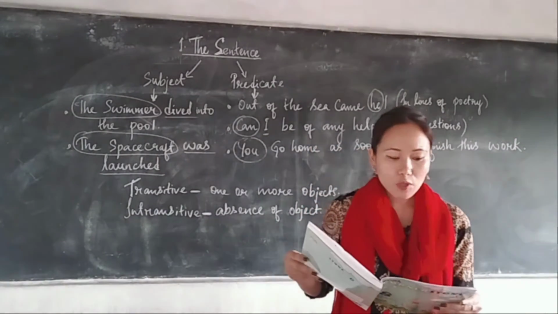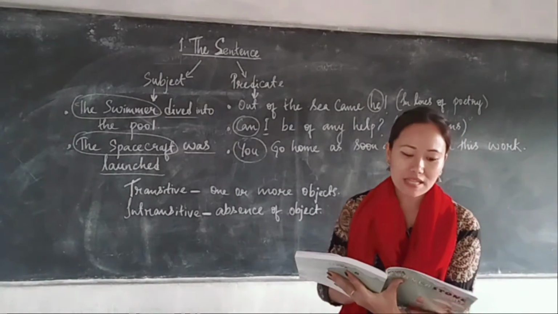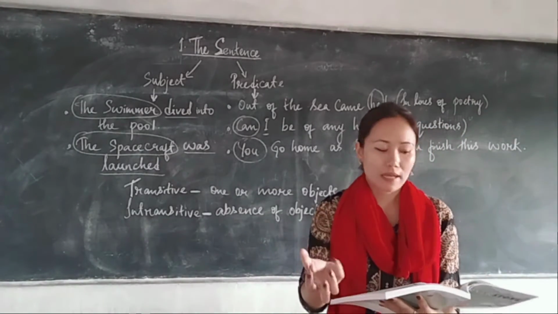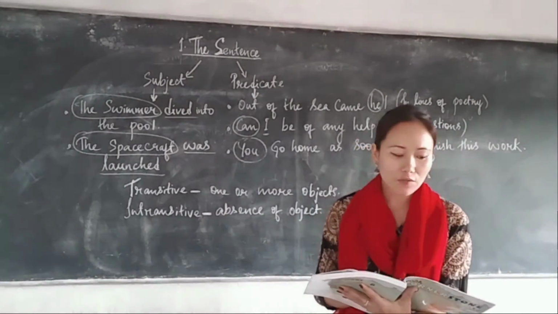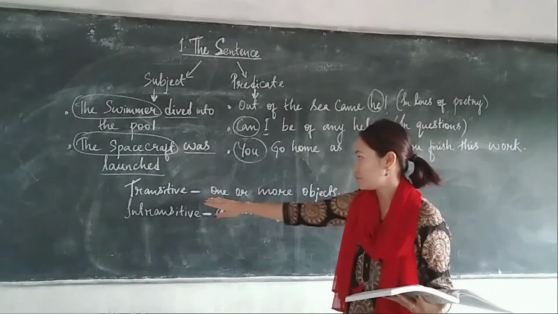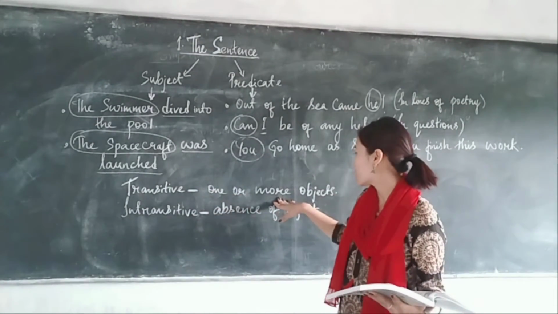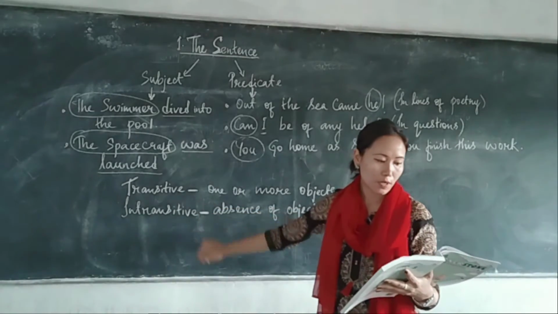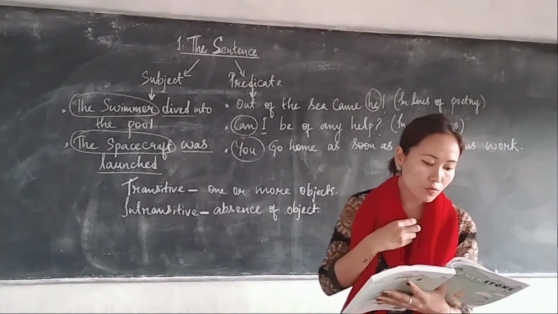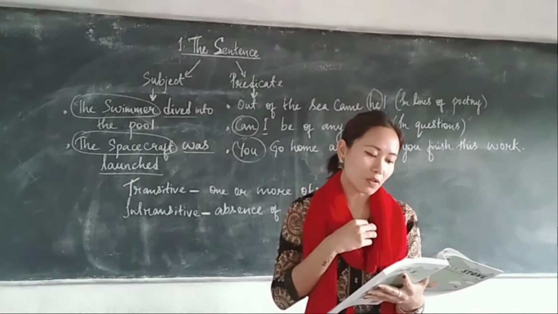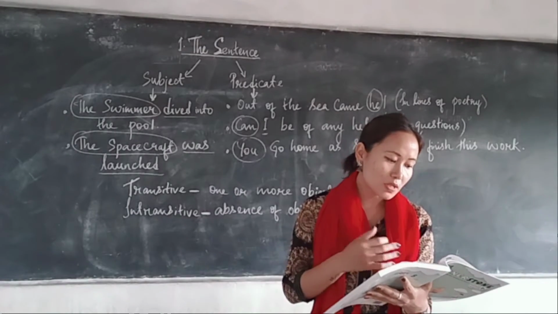So when a verb requires an object to receive its action, we say that the verb is used transitively. When we need an object, we use it transitively. Okay. A verb whose meaning is complete without an object is said to be used intransitively.